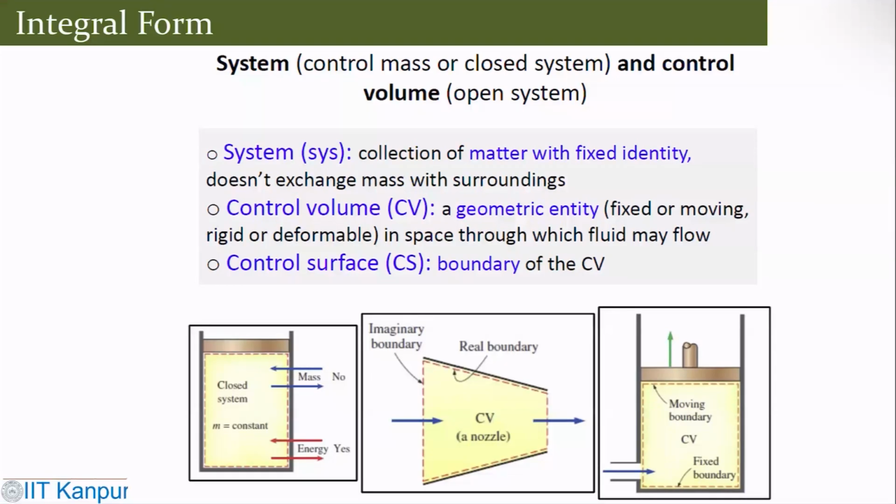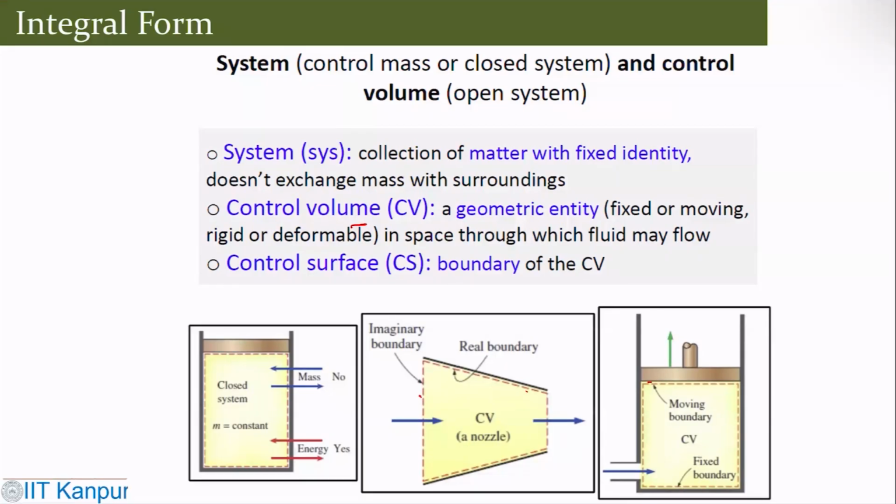Then you have the control volume, which is a geometric entity. It could be fixed or moving, rigid or deformable in space, where fluid may flow. Then the control surface: if this is your control volume, this is the boundary, which is called the control surface. This is the moving boundary of this. So you can have this kind of system.